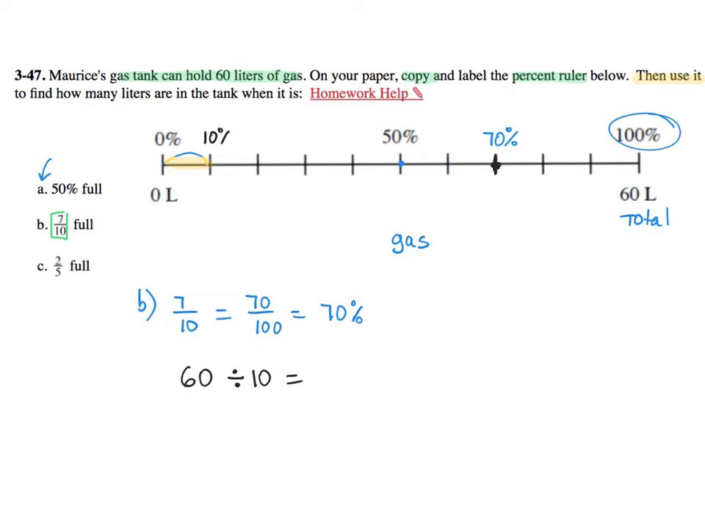So 10% is what we're looking for in terms of liters. So this will be 6. So each of the 10% parts is 6 liters. And we can say 6L for liters, like the way they did it, of gas. Now, how many pieces are we looking for? We're looking for 7. So if 1 piece is 6, go ahead and find out how many will be 7 pieces. So that will be your answer for letter B.